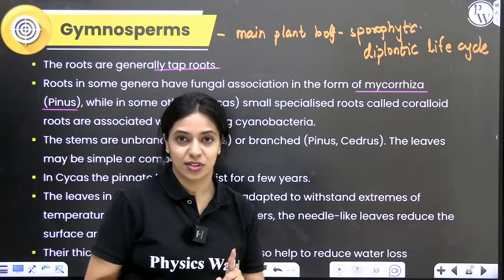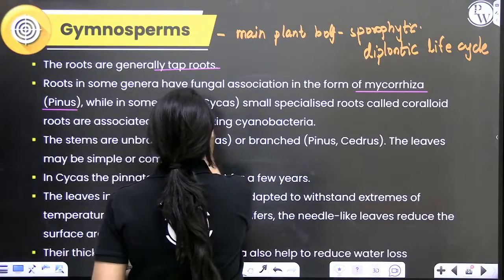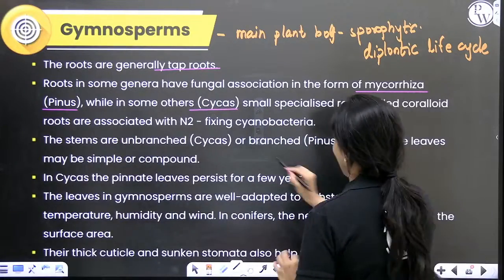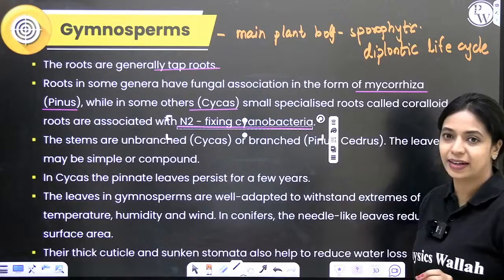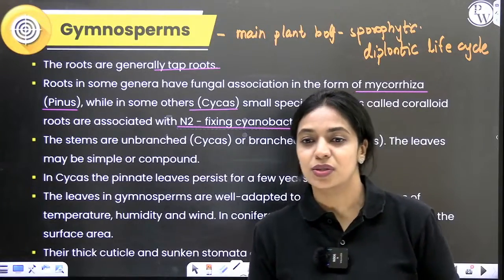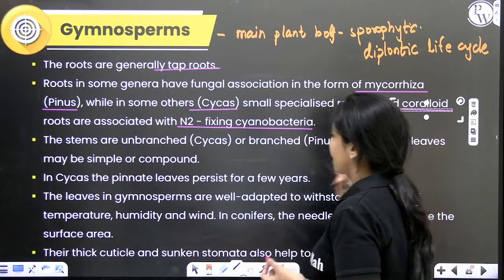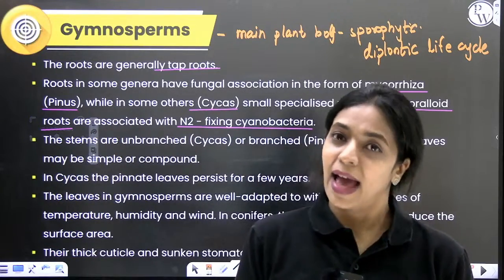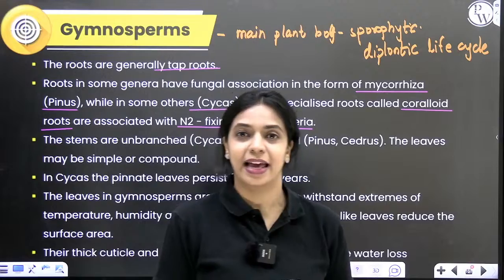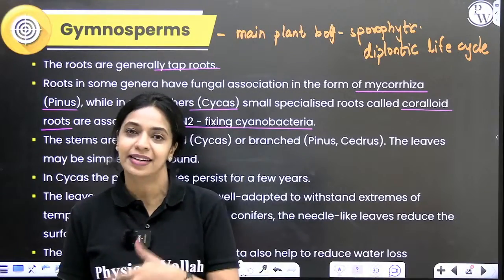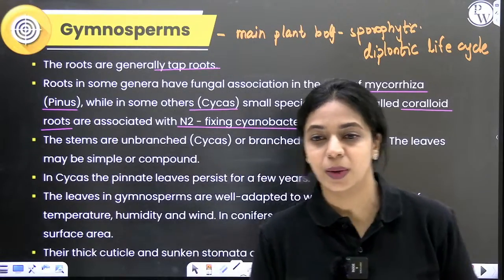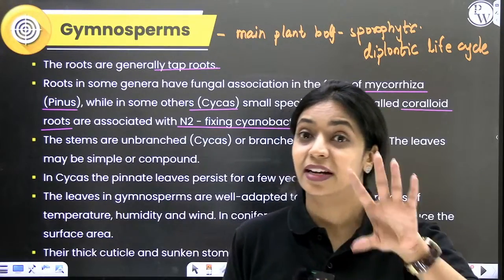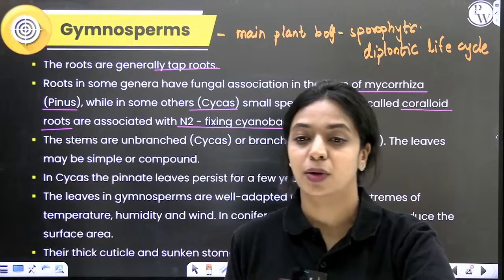Another symbiotic association that we see here is in Cycas. In Cycas, the roots are associated with nitrogen-fixing blue-green algae or nitrogen-fixing cyanobacteria. So there, the roots are called coralloid roots. Over here, these cyanobacteria or blue-green algae act as biofertilizers and help in providing nitrogen to the plant. In return, they get shelter and food. Okay, so these are things that you should remember. You know it's nitrogen fixing, but most students forget that it is cyanobacteria or blue-green algae and not bacteria.